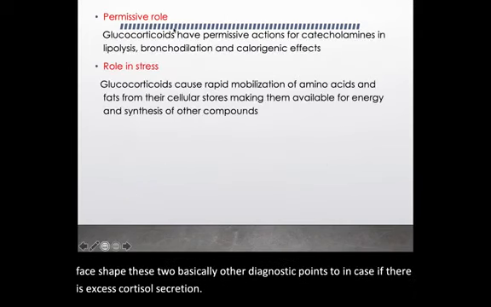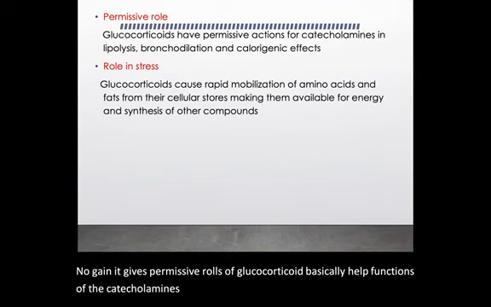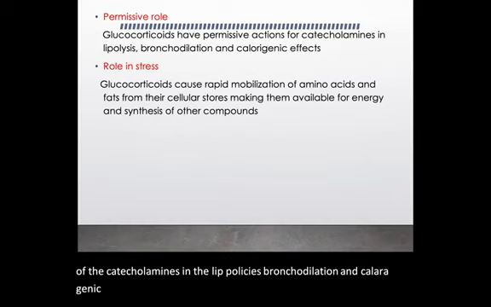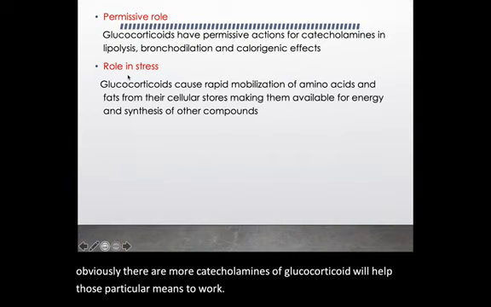Now again, it gives a permissive role. So glucocorticoids basically help the functions of the catecholamines in lipolysis, bronchodilation and calorigenic effect. Whenever there are conditions of stress, obviously there are more catecholamines, so glucocorticoids will help those catecholamines to work. Another function of the glucocorticoids is a role in the stress.